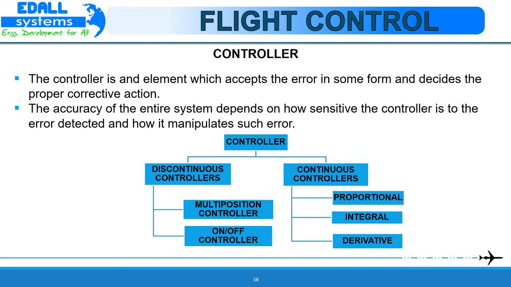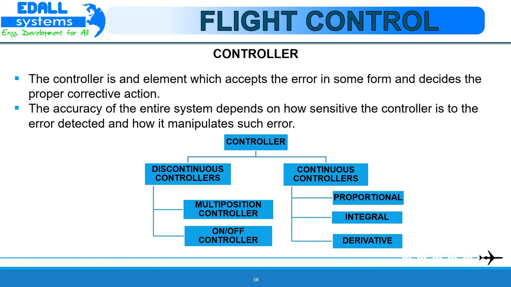The discontinuous mode controllers are further classified as on-off controllers and multiposition controllers. The continuous mode controllers are further classified as proportional controllers, integral controllers, and derivative controllers. Some mode controllers can be combined to obtain composite controller modes, such as PI, that is proportional integral, PD, that is proportional derivative, PID, that is proportional integral and derivative controllers. Most of the controllers are placed in the forward path of the control system, but in some cases, input to the controller is controlled through the feedback path.